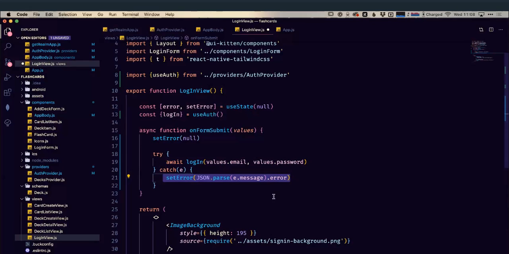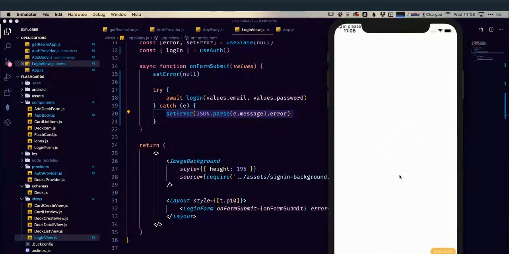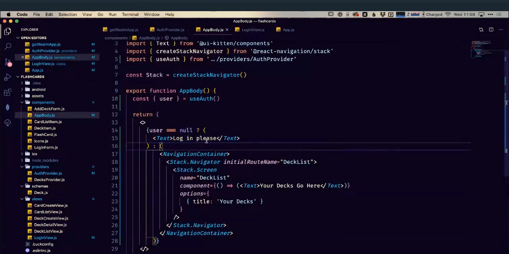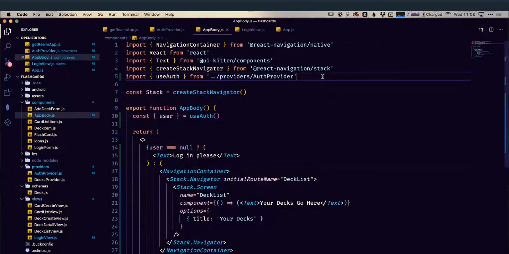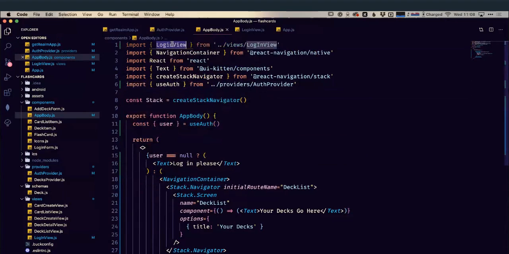So let's try saving that up and have a look at our app again. Okay, so let's try refreshing this. Oh, we're still getting the 'you're logged in' text, because we haven't actually imported this yet. We've still got our text entry here. So we need to import our new view here. So this is going to be, we called it login view, and that's from our views folder, login view. Save that, and then we can just swap out this text element we have here with our login view.